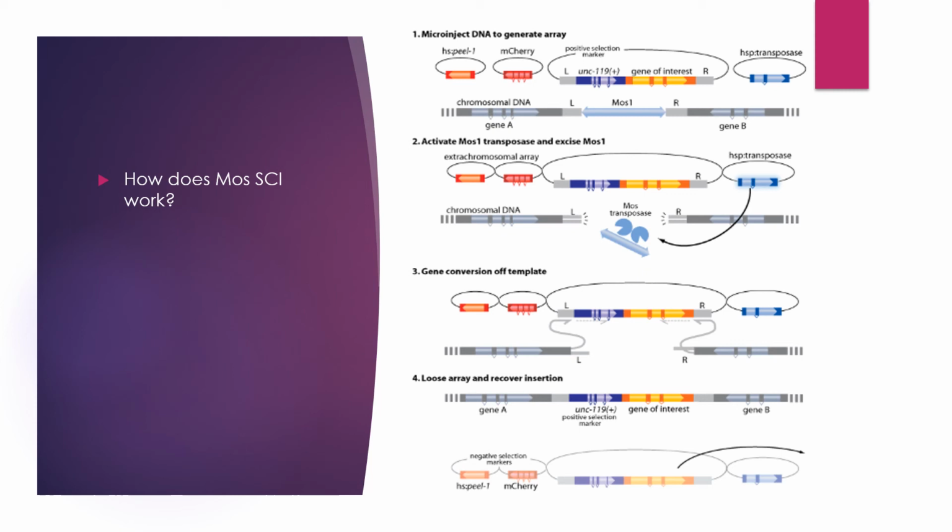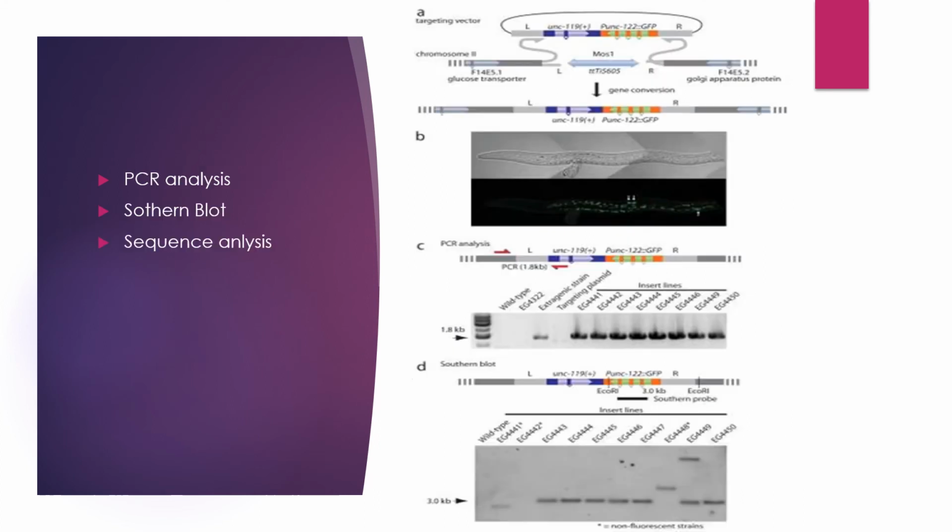MosSCI works by microinjecting DNA to generate an array. So you select the gene of interest, and with a Mos transposase, it gets removed, and this gene of interest becomes inserted into the chromosome, and it's expressed. To test whether the gene became inserted into the chromosome, you do a PCR analysis, and it will show the expression on the gel as shown in part C of this image.